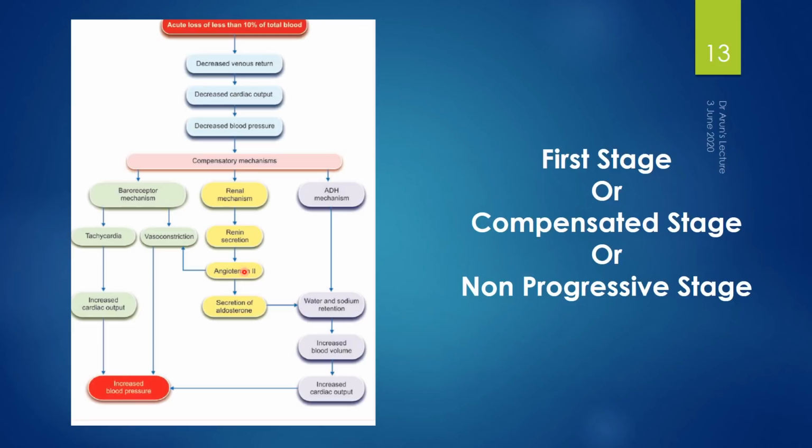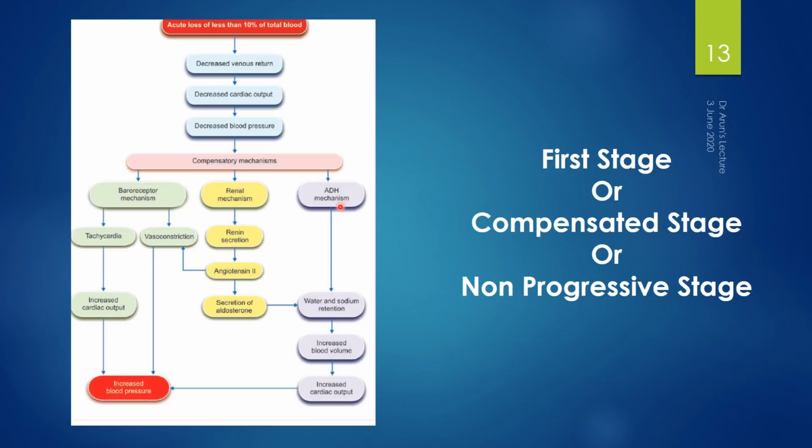And angiotensin also increases the secretion of aldosterone, and in the presence of aldosterone, there will be water and sodium retention, which gradually increases the blood volume and ultimately increases the cardiac output, and then it follows the same pathway.